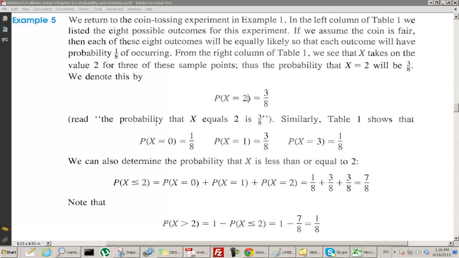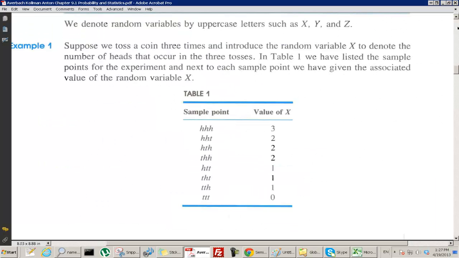Similarly, table 1 shows that the probability that x equals 0 is 1/8, because there's only one case where that happens, and that's when you have all tails, TTT. And this one is also 3/8, because there are 2 cases for that. Right, when x equals 1, this is just 1 head. So you can say, where can I put the 1 head?